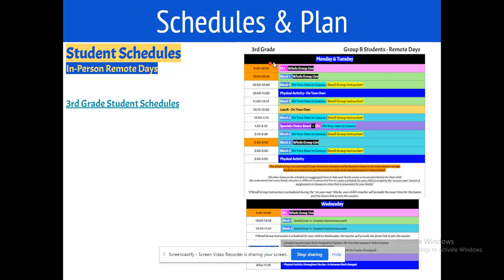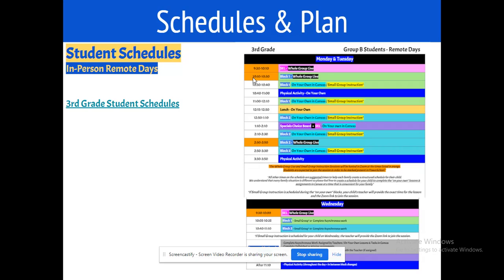So at 9:30 to 10:10, they will have their SEL whole group lesson on Zoom. Your child is signing in to their homeroom teacher's Zoom link. This is going to be depending on if they are in math or reading. So after their SEL lesson, they will stay on Zoom for the whole group math or reading, depending on what they have for block one in the morning, the whole group instruction by their teacher. So from 10:10 to 10:30, they will be on Zoom having their whole group instruction.